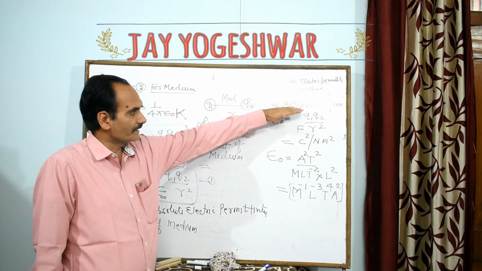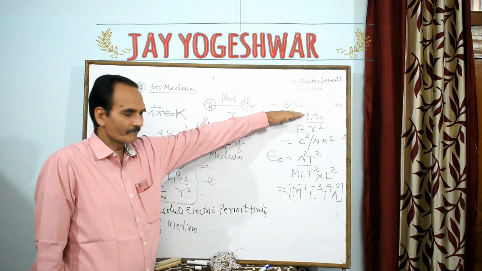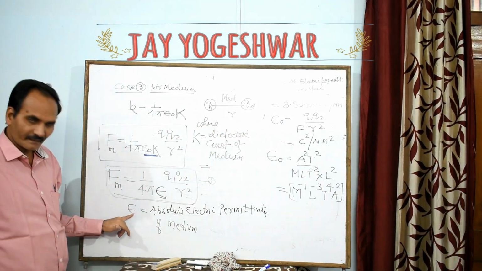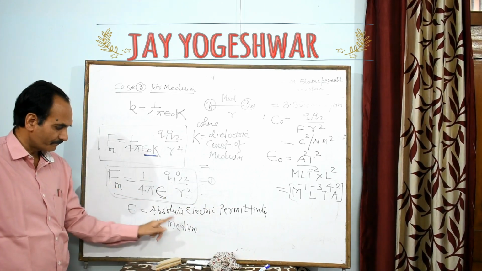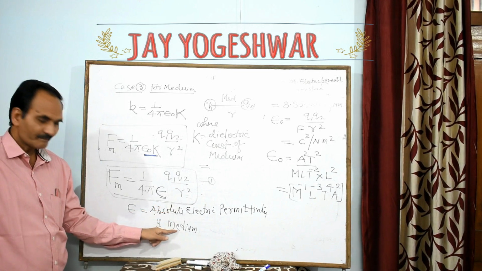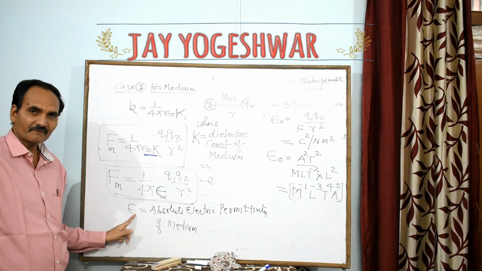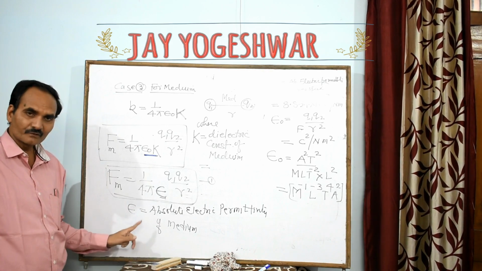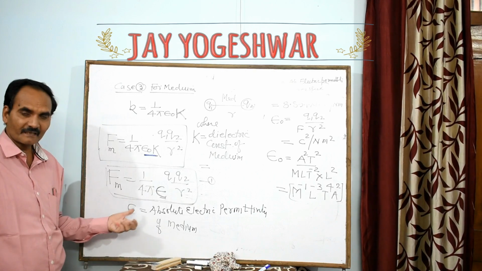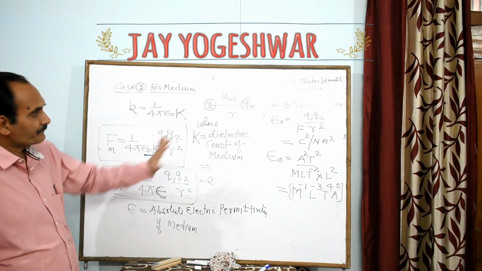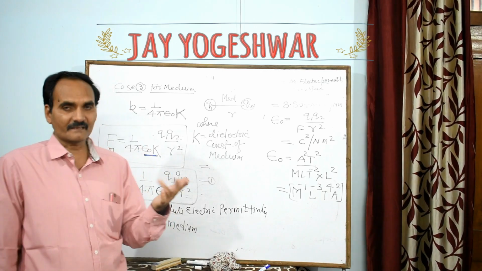So its value will remain fixed at 8.854 10 to the power minus 12. But here epsilon is the absolute electric permittivity of the medium. Since media are of different types, the value of this epsilon will be different for different media. So we are unable to say the numerical value of epsilon here. But we again explain what epsilon is. Epsilon is the electric permittivity which shows the conducting behavior of the material.